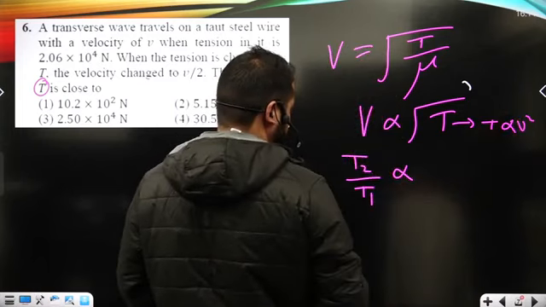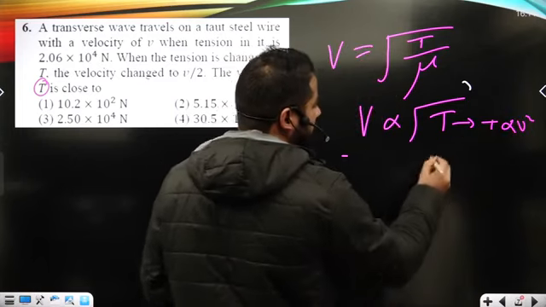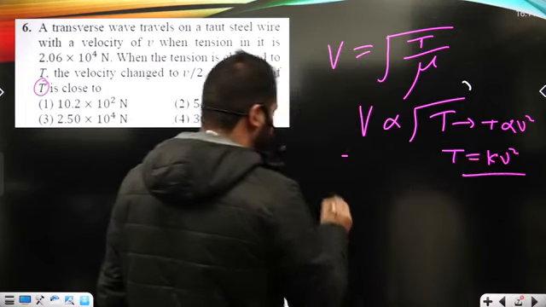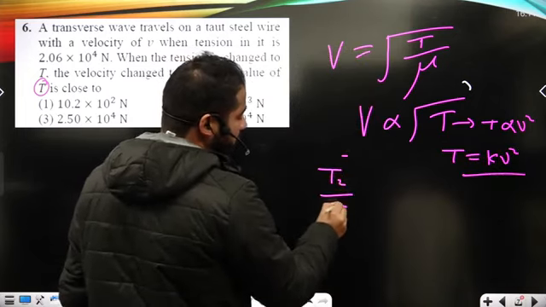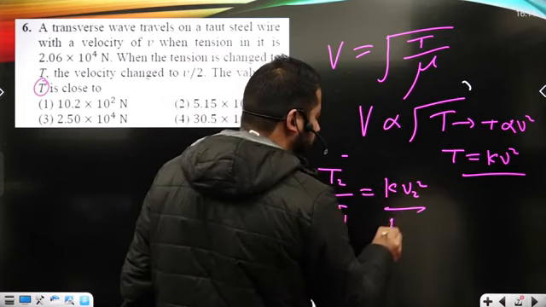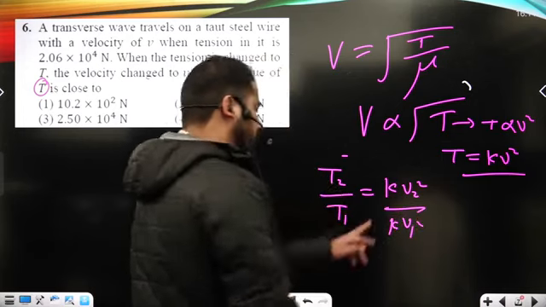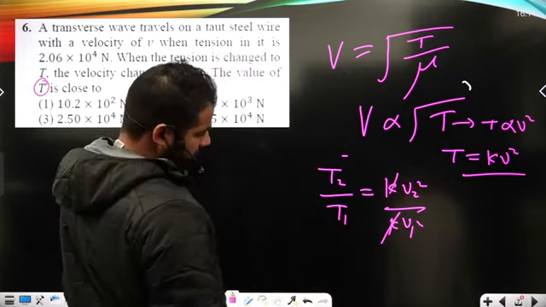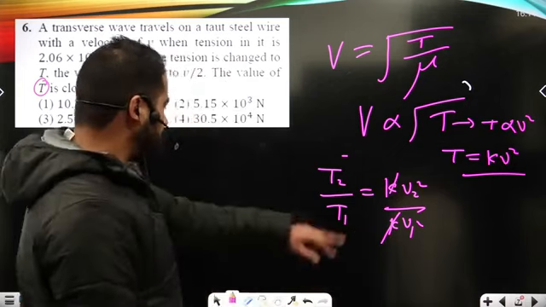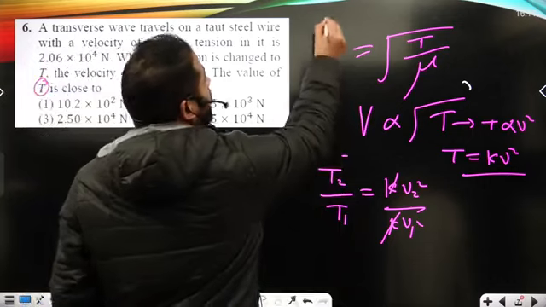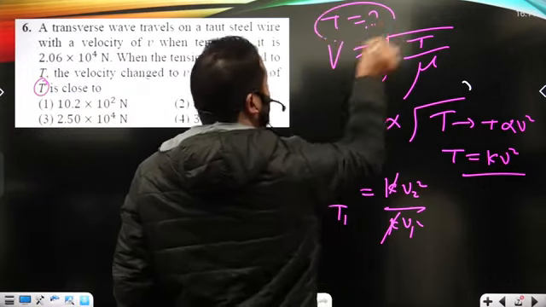So here T will be some k times v square. Now T2 upon T1 will be k v2 square upon k v1 square, where k is some proportionality constant, so I will just cancel it out here. Further, T2 is something which I have to calculate here, right?